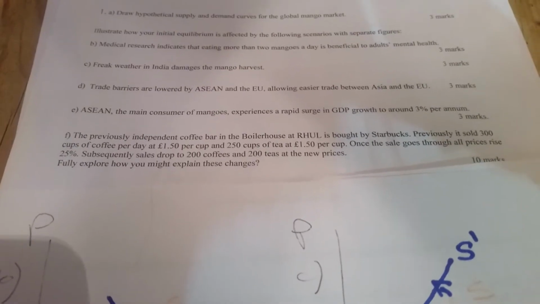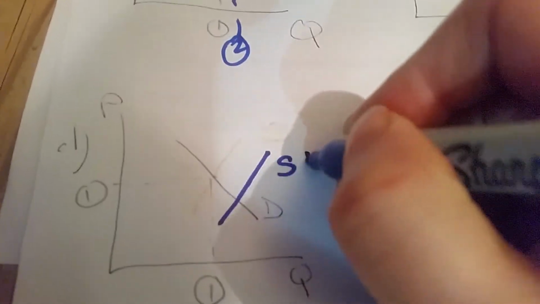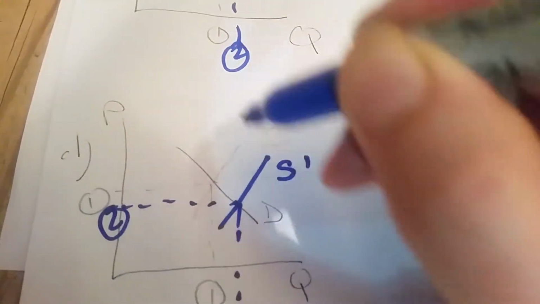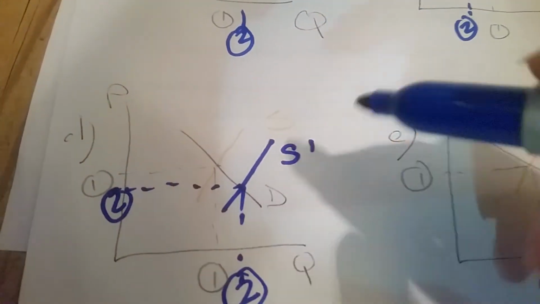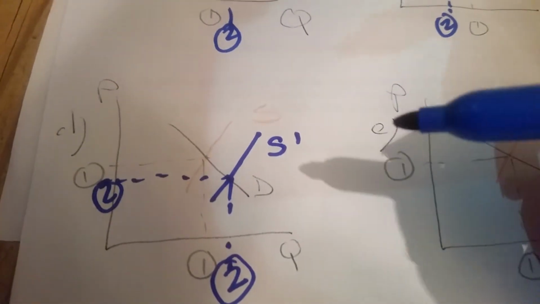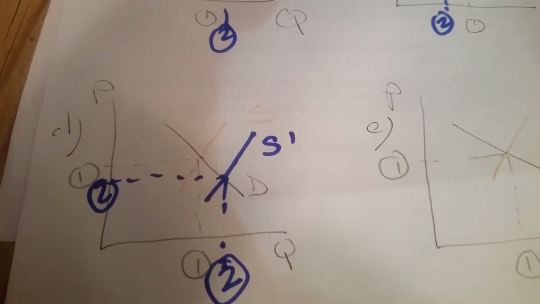3 marks are available. We want a very simple answer. So in terms of answering this, we move to our diagram for part D. Who's going to be initially affected by this? The initial impact is going to be by suppliers. By removing trade barriers, potentially tariffs and quotas, we're going to see more mangoes supplied into this market, leading to a greater number of sales, and we're going to see a lower equilibrium price.